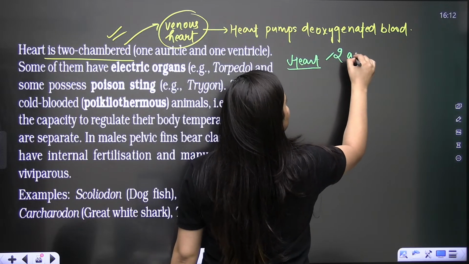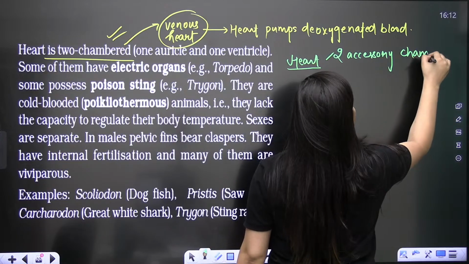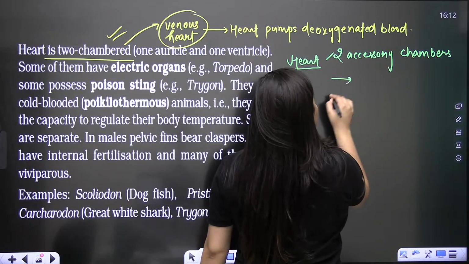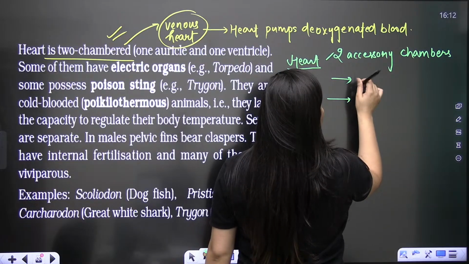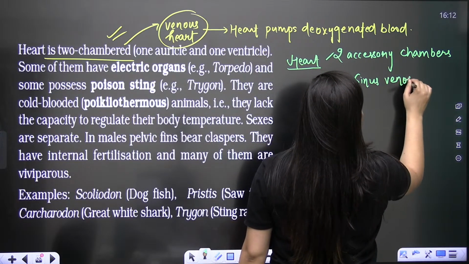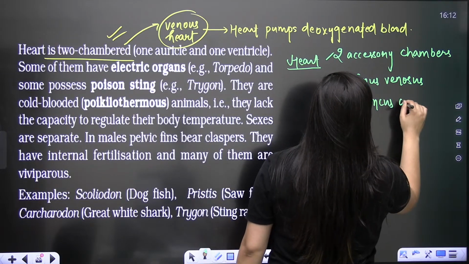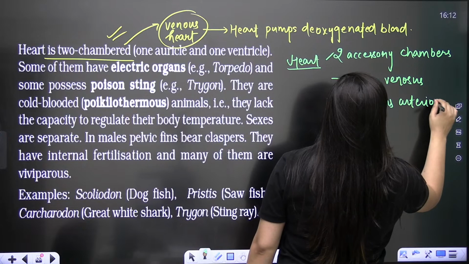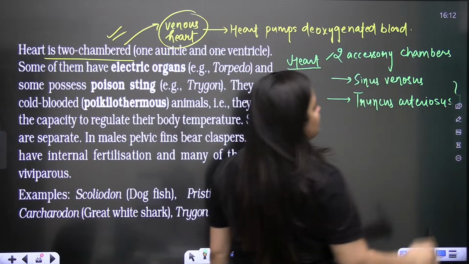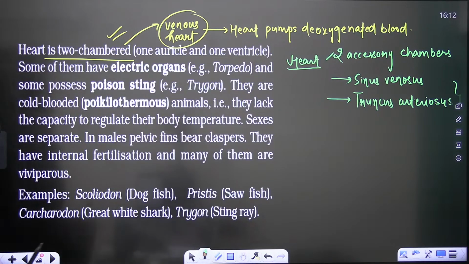Two accessory chambers are also there. In fishes, the two accessory chambers are the sinus venosus and truncus arteriosus.